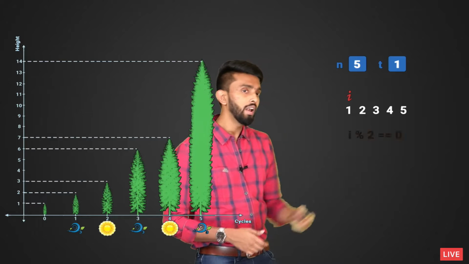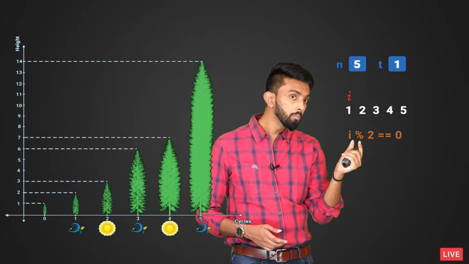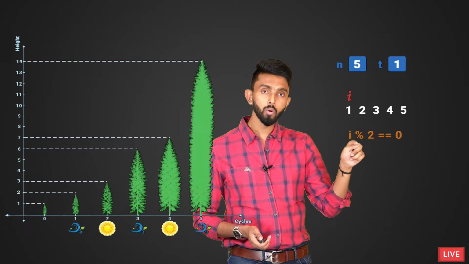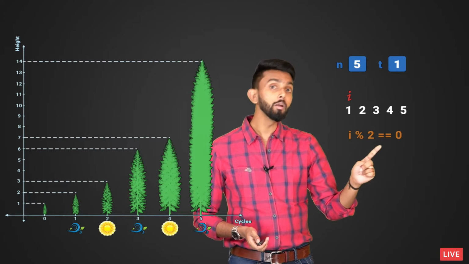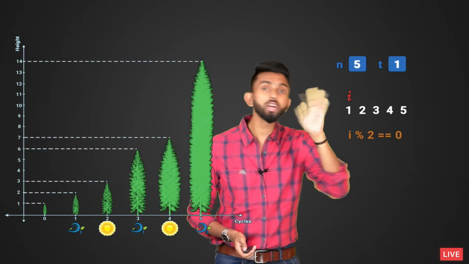How will you do it, sir? Like this. I am going to tell I, whatever is the value of I, mod 2. Because you must understand, mod is an operator in programming which will divide I by 2 and will give you the remainder, not quotient. If you tell slash, it will give you quotient, not remainder.